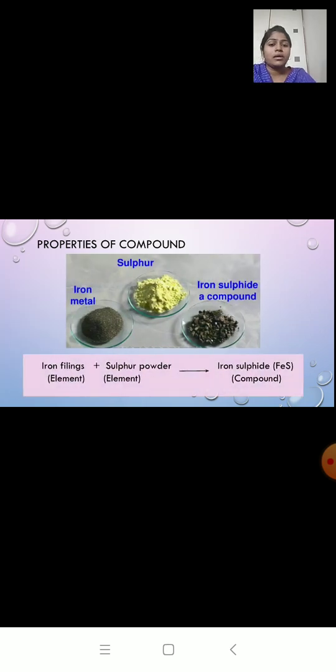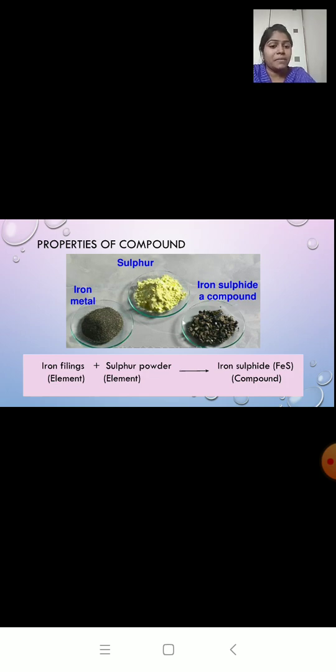Now for compound, over here we have iron filings, it is made from iron, and sulfur powder. When iron filings and sulfur powder are chemically combined, it means when we heat iron filings and sulfur powder, we get a black color compound called iron sulfide.